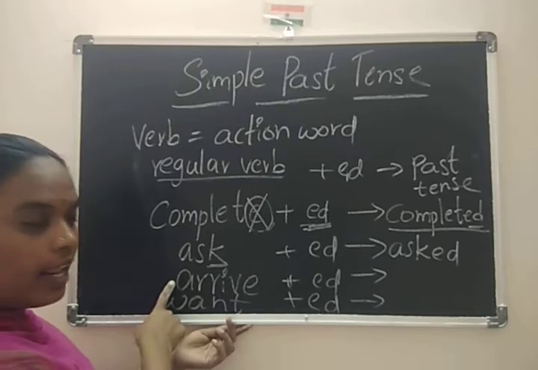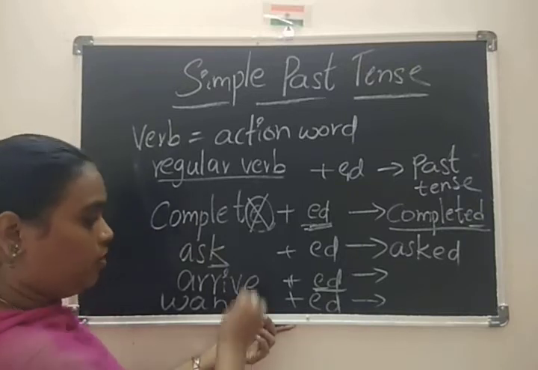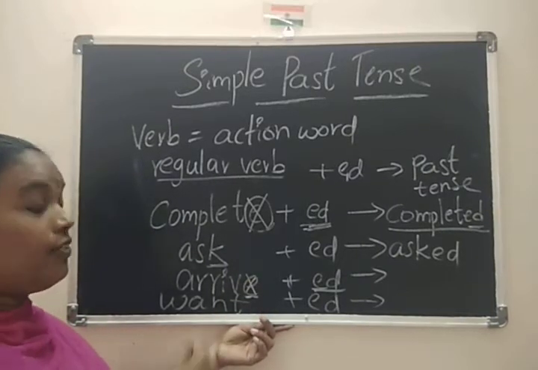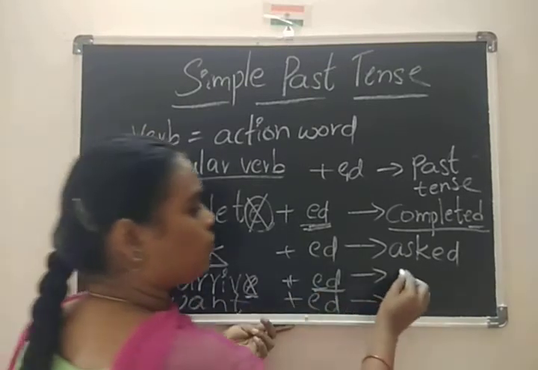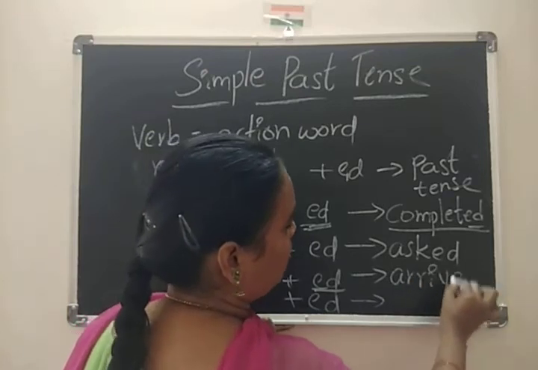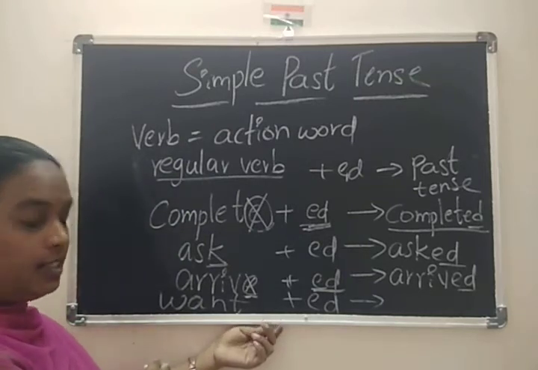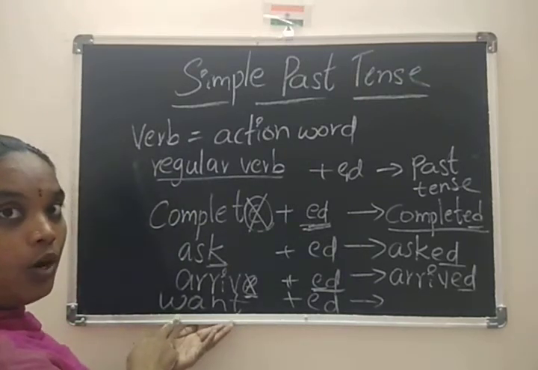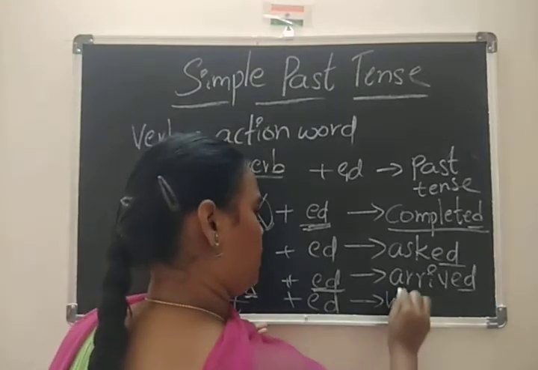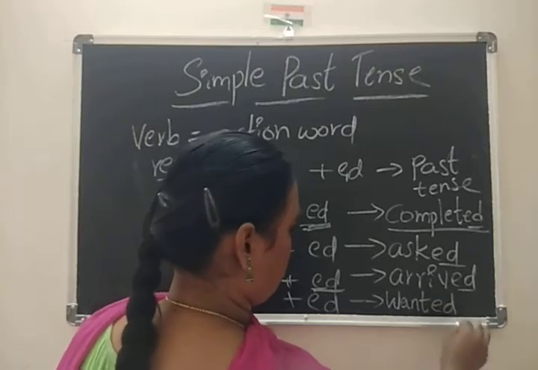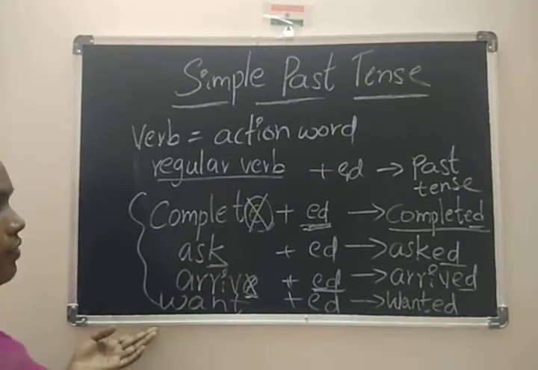Arrive ends with E, and ed also starts with E, so we cancel one E and write arrived, with one ed. Is it clear? Yes. Now want, wanted. The ending letter is T, so we can write directly, because there is no E. Only ed is added. So these are regular verbs.